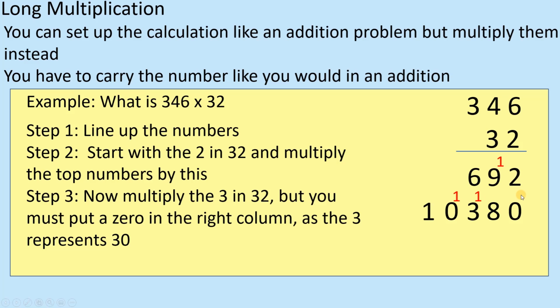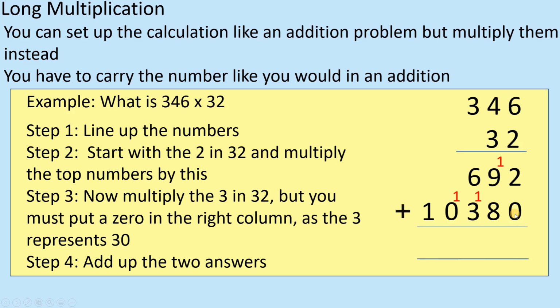Then of course I can add my columns together now. 2 plus 0 is 2. 9 plus 8 is 17, so 7 and carry the 1. 6 plus 3 is 9, plus the 1 is 10. So 0 plus the 1 is 1, and then 1 is 1. So it's going to be 11,072. So that is how we do long multiplication.